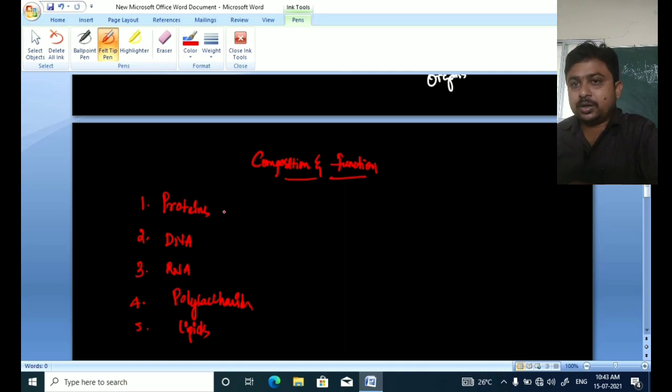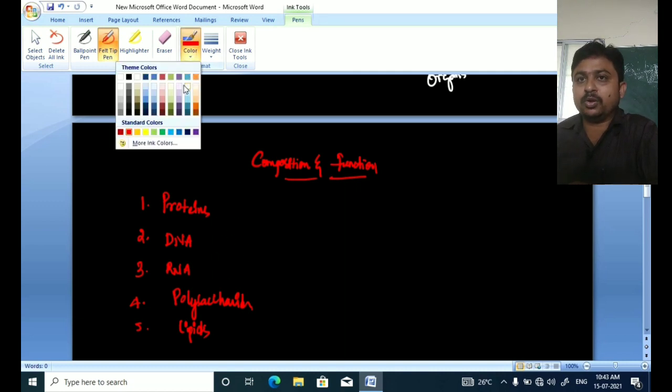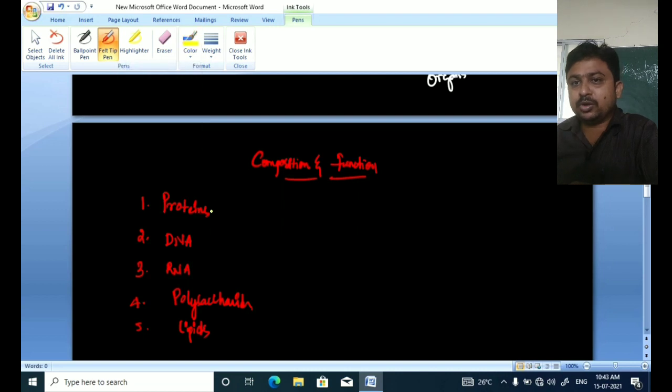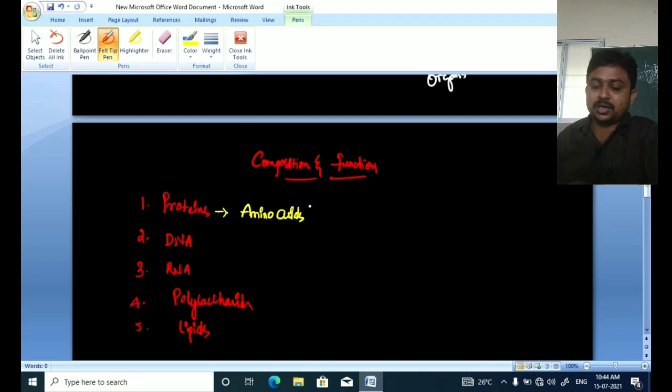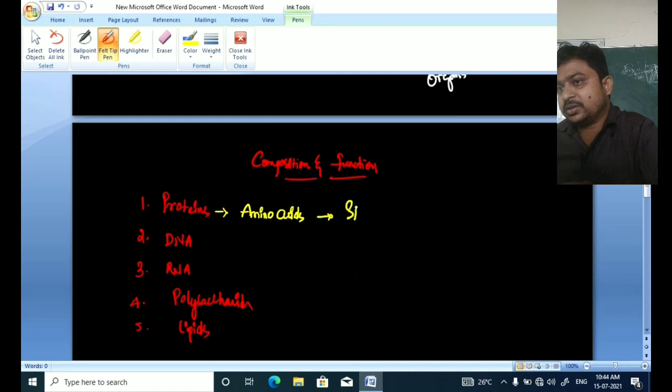What are the building blocks of proteins? They are amino acids. So amino acids act as building blocks of proteins. What is the importance of protein? Proteins give the structure and function of the cell. They are very important for the structure and function of the cell.